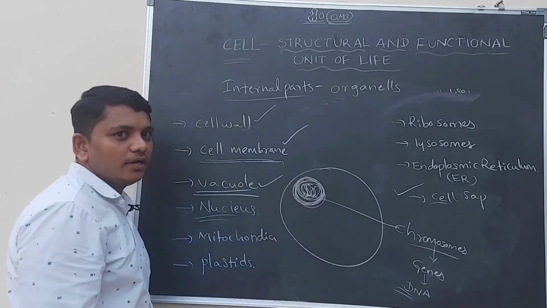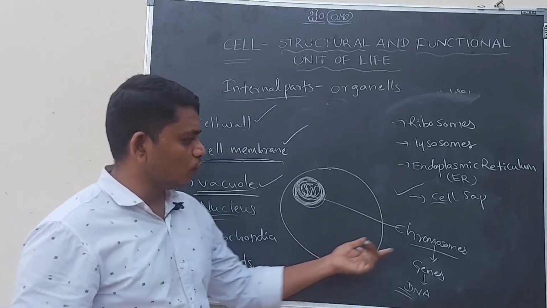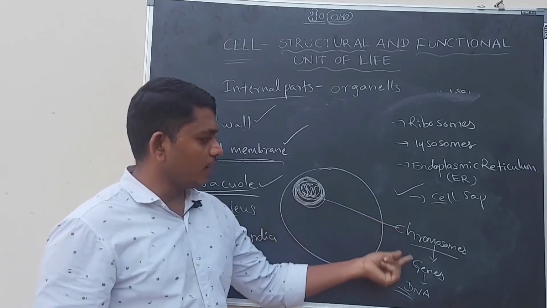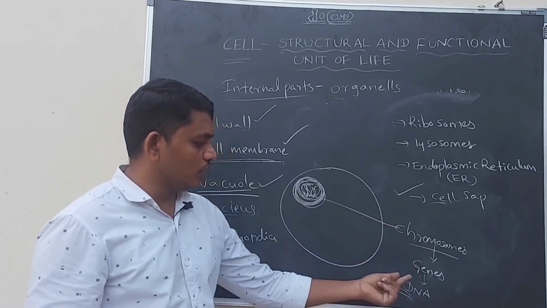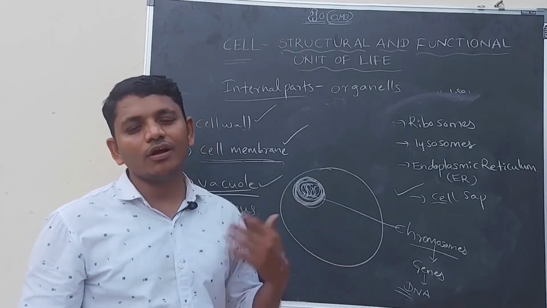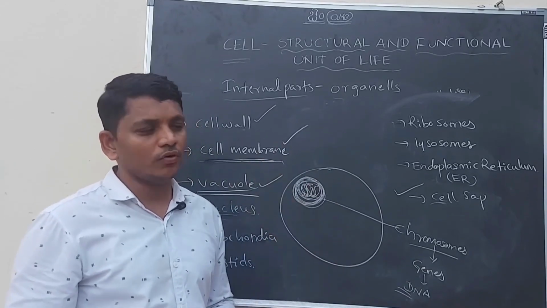The nucleus contains the hereditary material called chromosomes. Chromosomes are part of the nucleus, genes are part of chromosomes, and DNA is part of genes. All these contain our inheritance or hereditary characters.